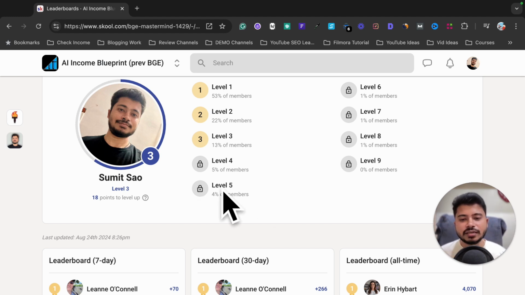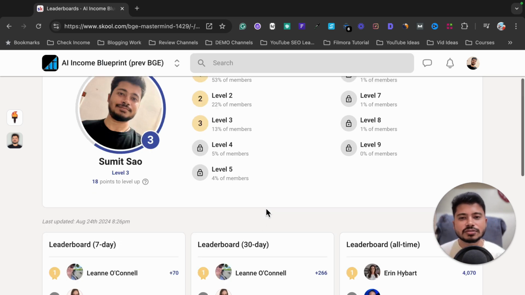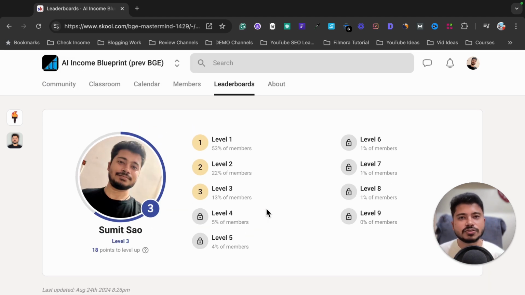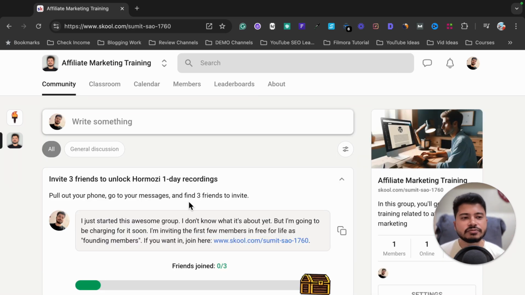So you can do something like this: when they reach level 7, they will unlock a free bonus called this or that, whatever it is. So you can do something like this. It will increase the engagement in your community, and it will make your community a highly engaging community. Okay, so as you can see, I have created a fresh community from scratch.